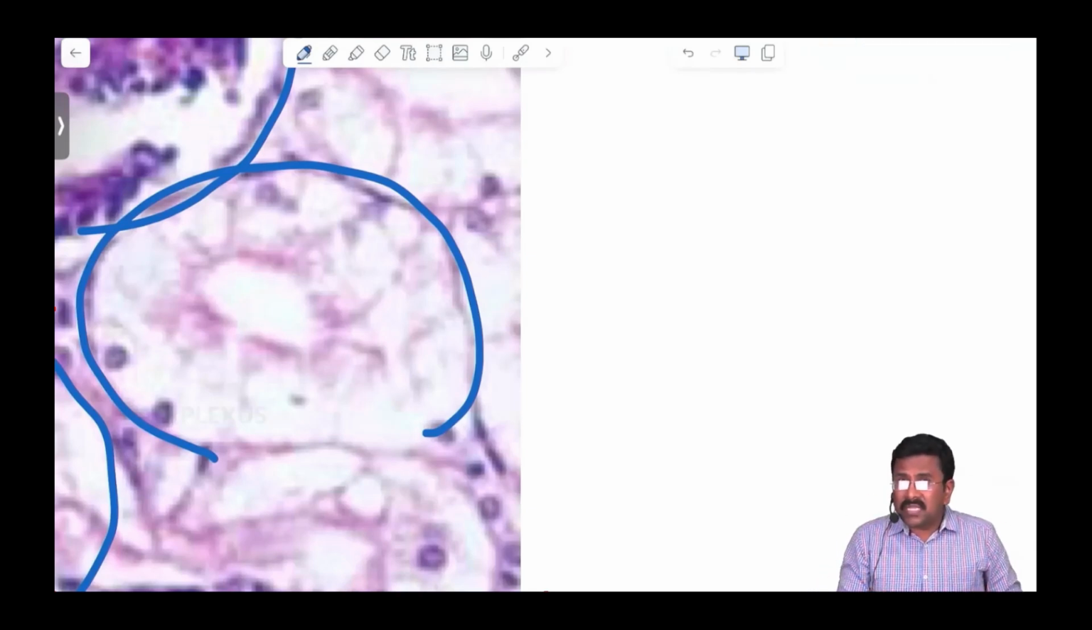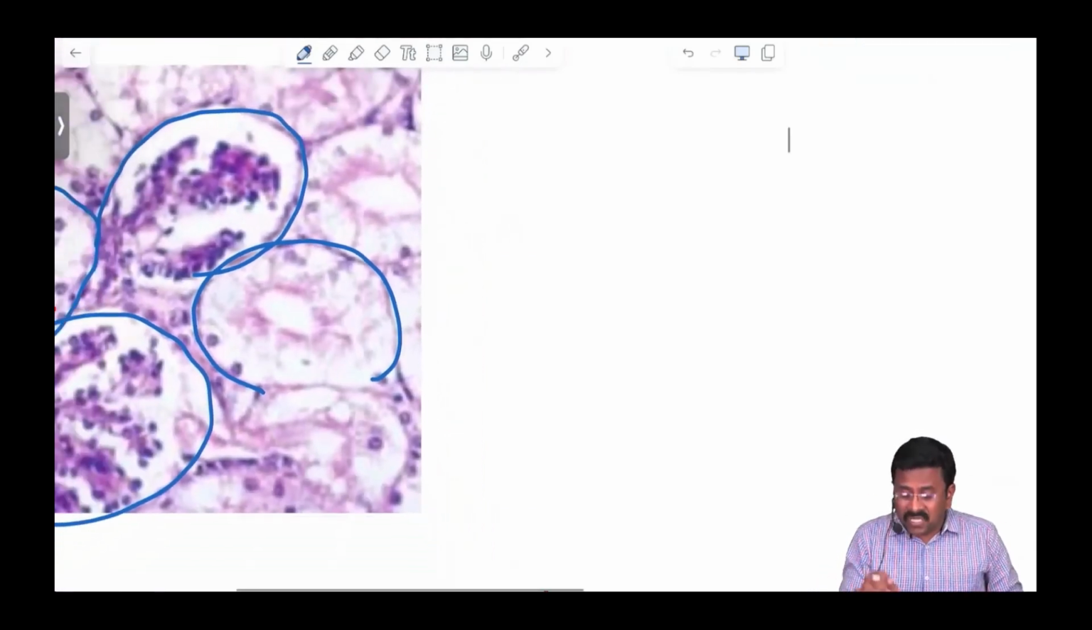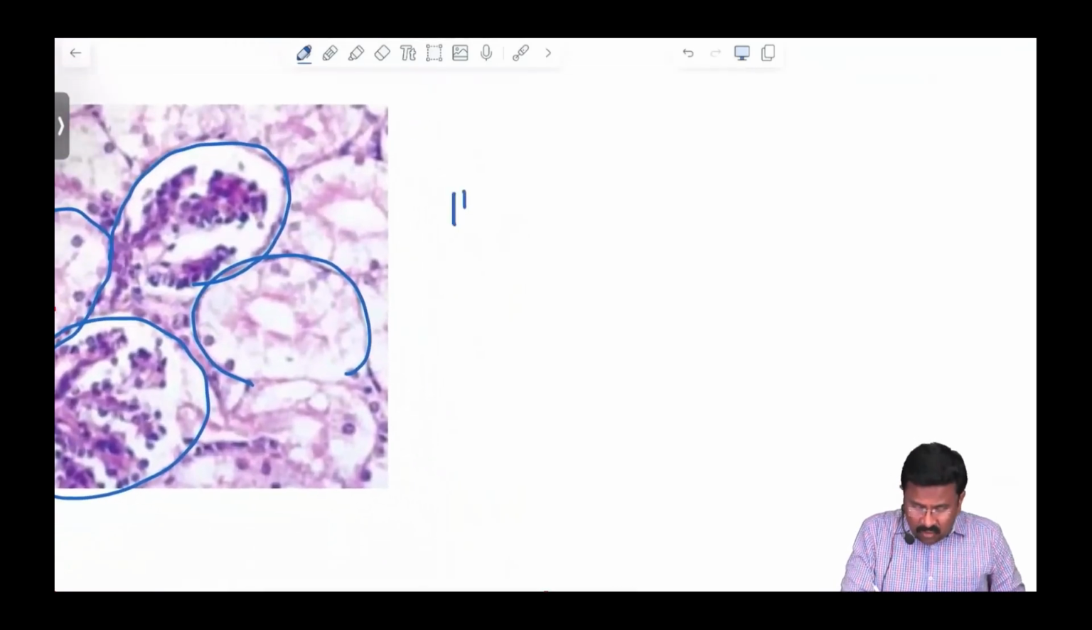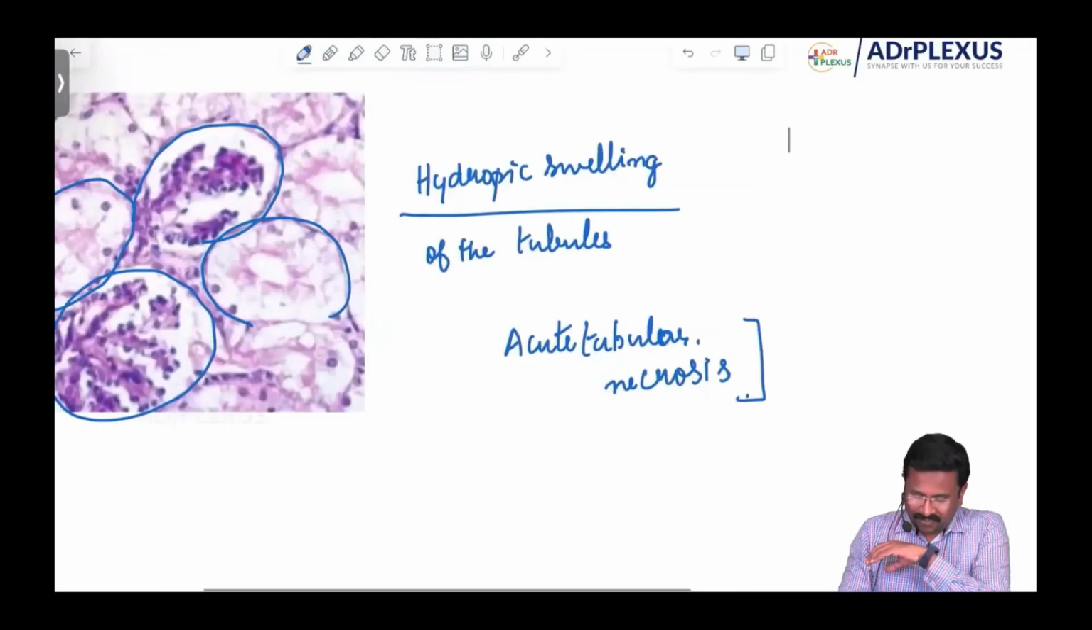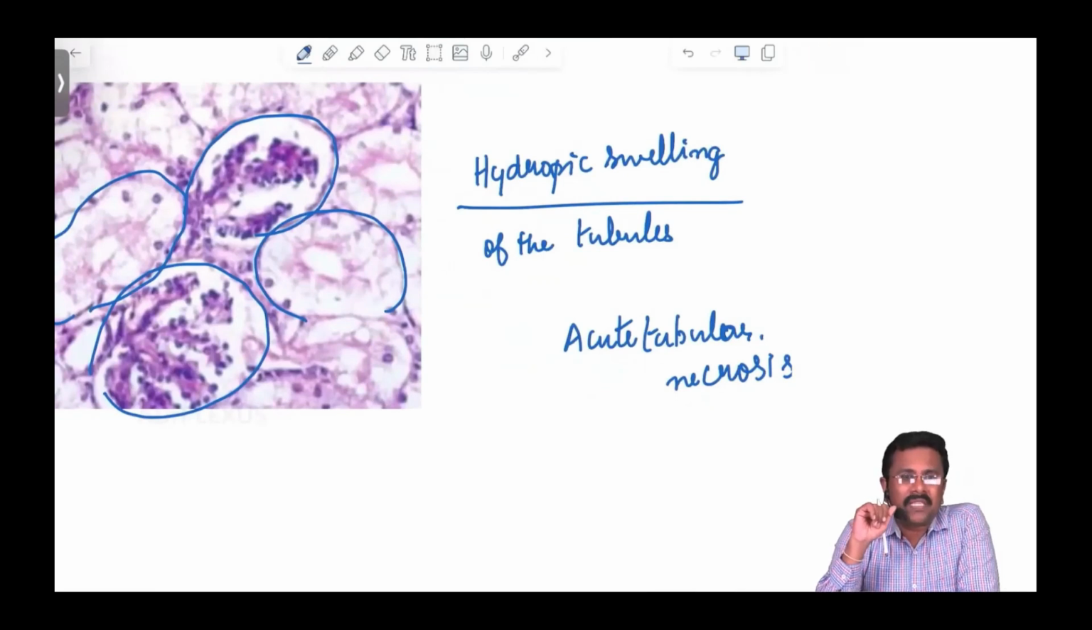And why is the tubular size increased? Because it has undergone a reversible cell injury. So this change is called hydropic swelling. What is hydro? Hydro means water. So here the cell is swollen up, is bigger, because there is a lot of water inside it. And this occurs in acute tubular necrosis.